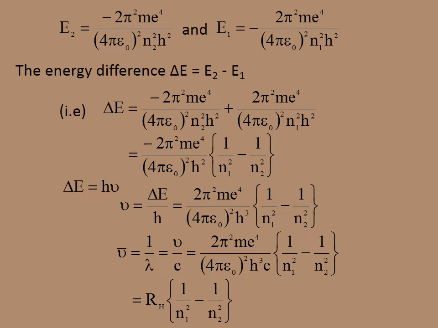All these constants put together will be equal to RH. Therefore, the energy difference, nu bar, will be equal to RH into (1 by n1 square minus 1 by n2 square). That is the simplest formula you have to keep in your mind. Nu bar will be equal to RH into (1 by n1 square minus 1 by n2 square).